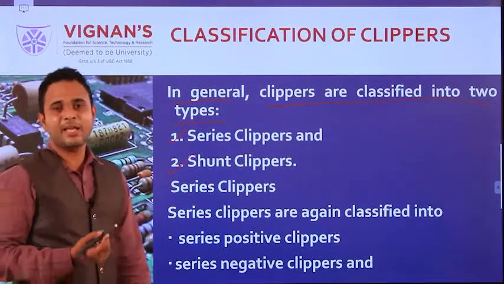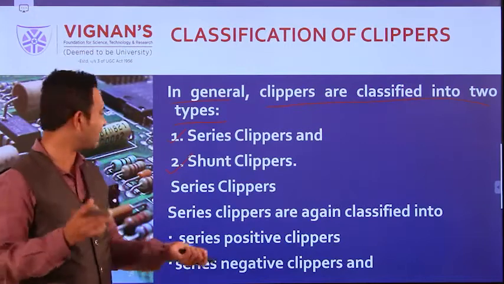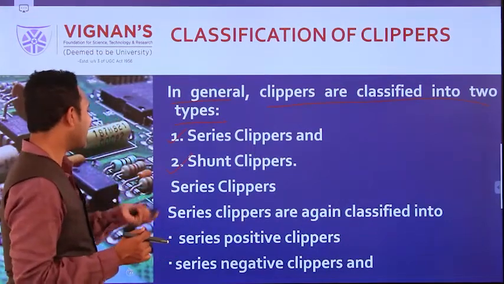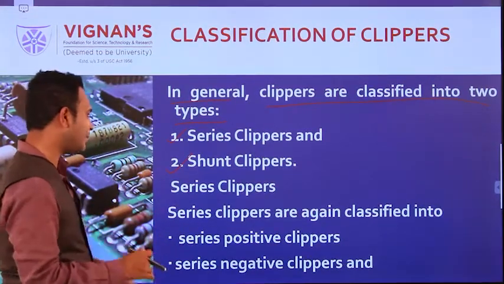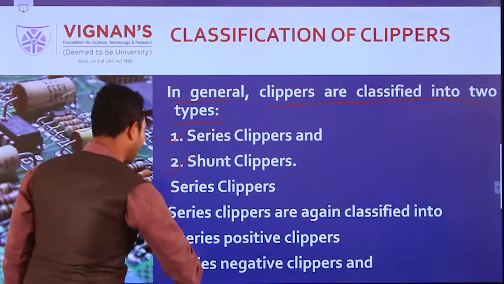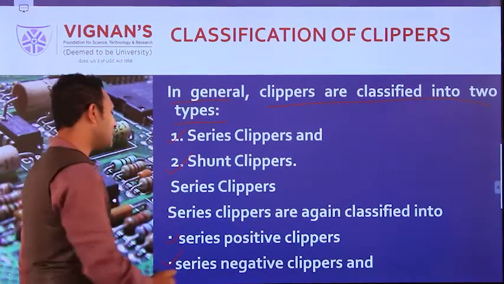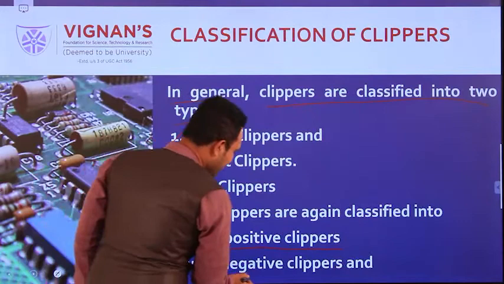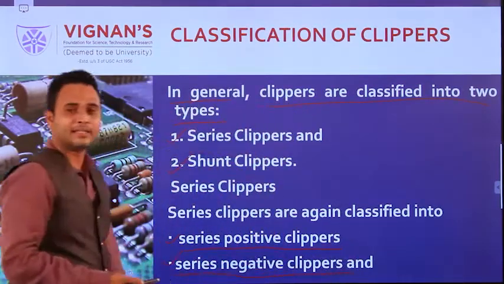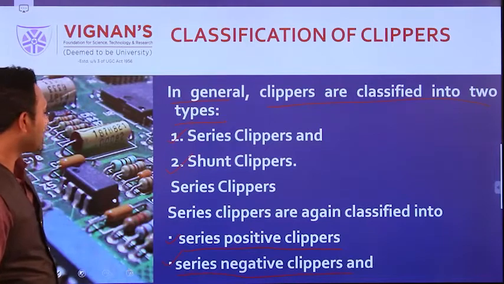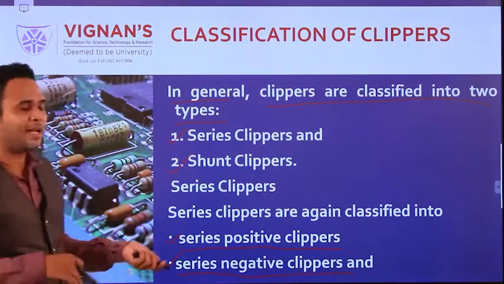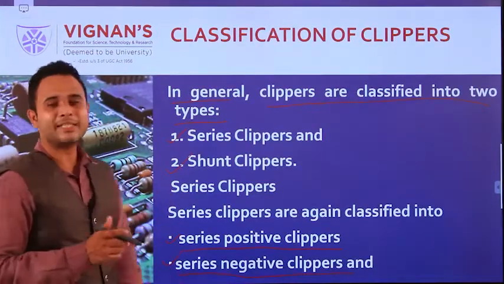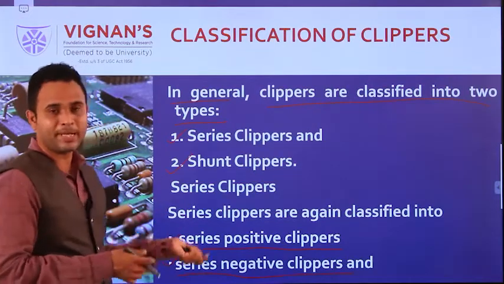Series means we are connecting the diode in series; this is called a series clipper. When we connect the diode in parallel, that is called a shunt clipper. Series clippers are further classified into two types: the series positive clipper and the series negative clipper. These are further classified with the help of references also. We will see these series clippers and shunt clippers in the next session.